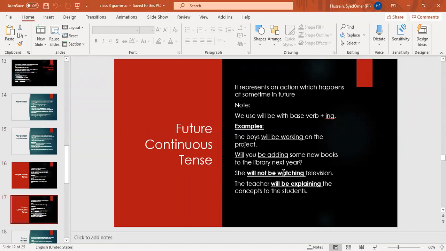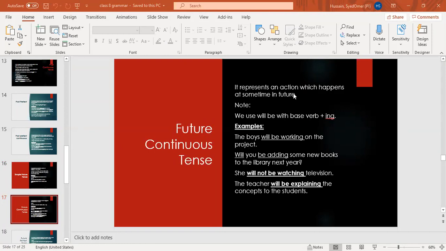Future continuous tense. Continuous, base verb with ing. This is for sure. As it is future, so we are going to change the helping verb. In present continuous, is and am. In past continuous, was, were. In future continuous, will be or shall be. So you see that only the change is coming in the helping verbs. You only need to change the helping verbs, and the base verb with ing is going to remain the same.